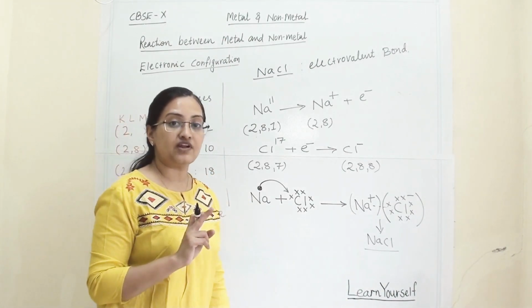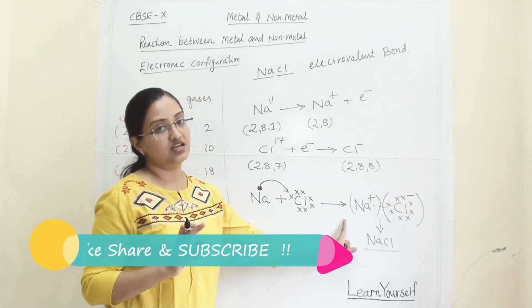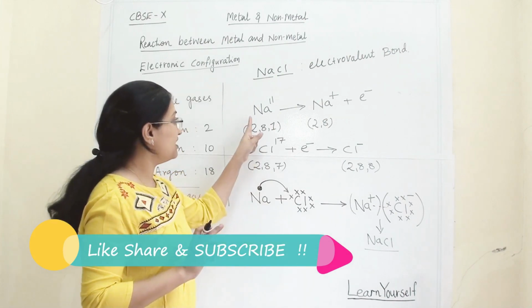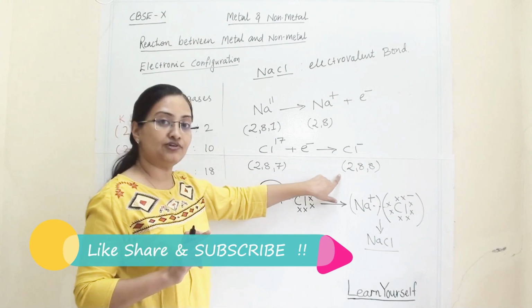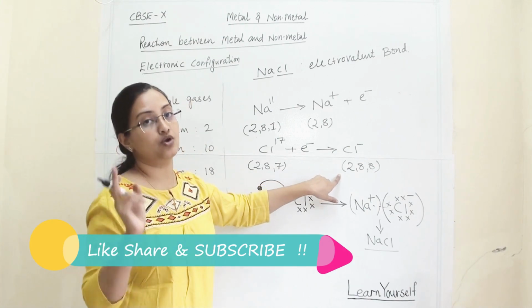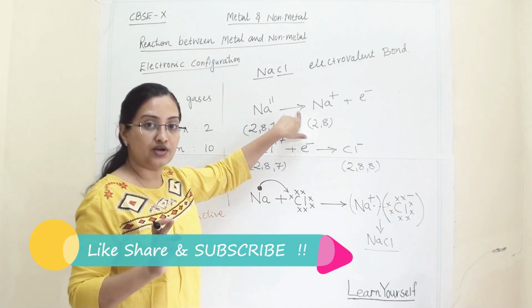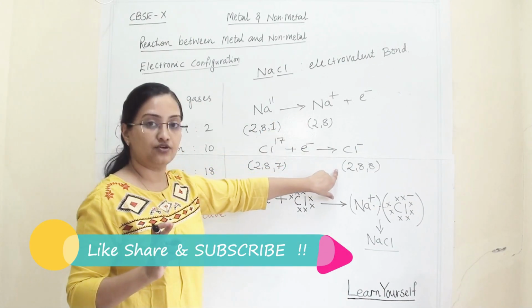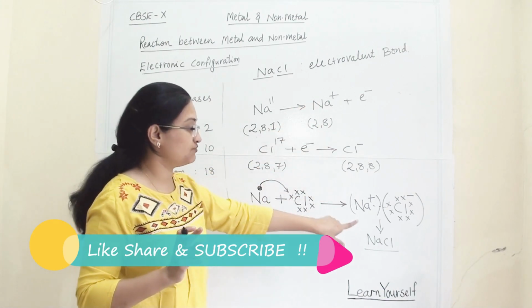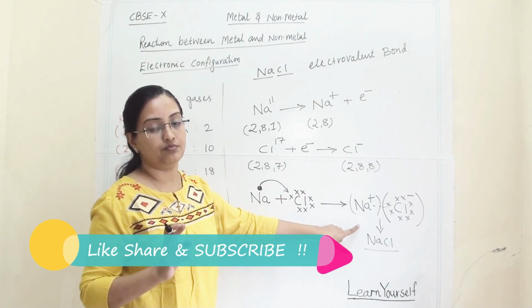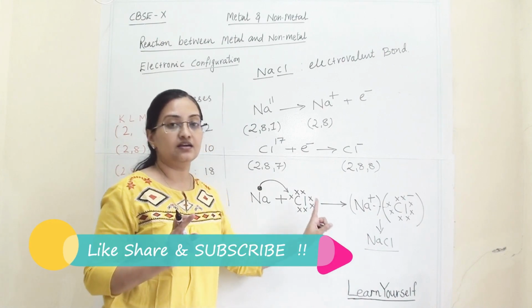When electron transfer takes place in a chemical bond, that bond is known as an electrovalent bond. Whatever number of electrons is donated by the metal, the same number of electrons will be accepted by the non-metal. Then only the bond will form. One electron donated by sodium and the same one electron accepted by chlorine, so both have formed an electrovalent bond. By doing so, both became stable like noble gases.